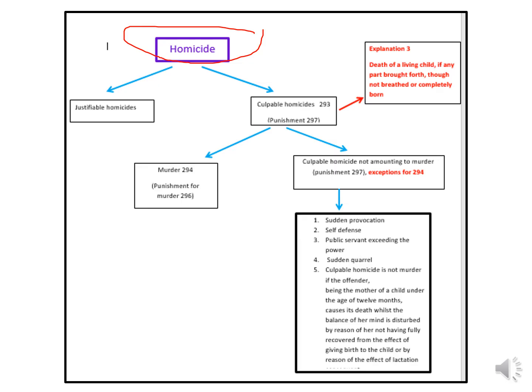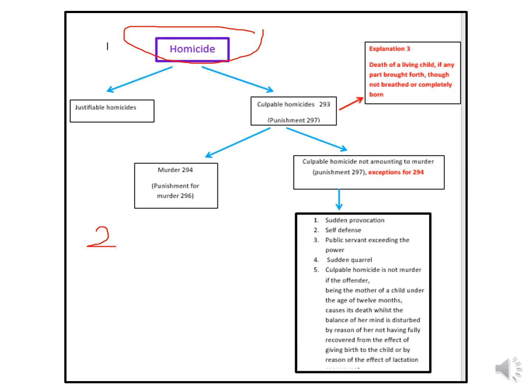And also the punishment is described in 296, right? So now to punish a person for murder, there should be two requirements. That means the judge should prove the case beyond any reasonable doubt that this person killed the other person, right?